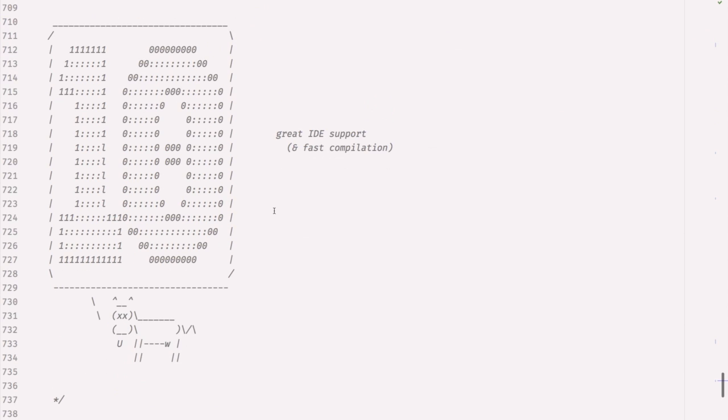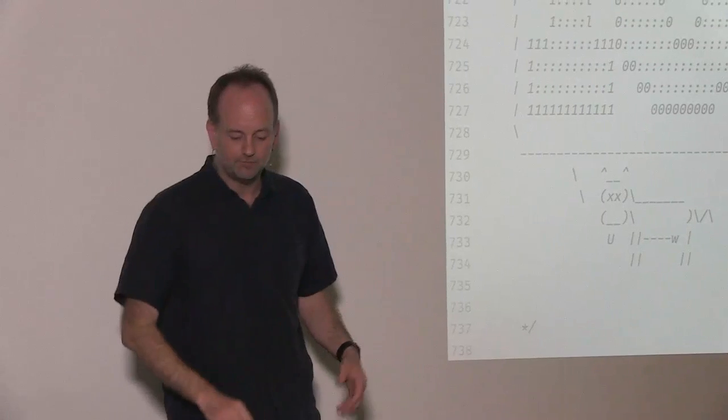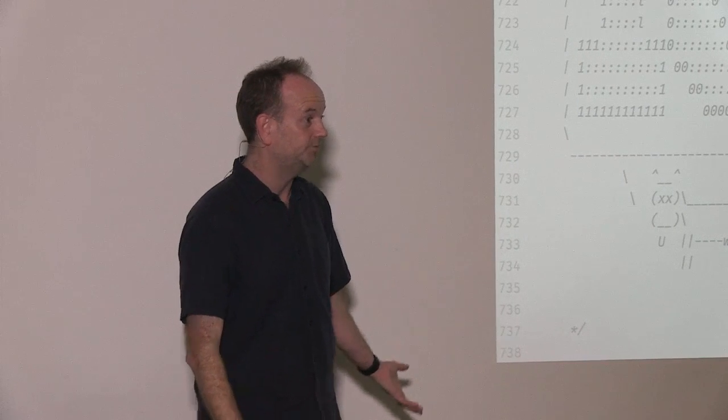Okay, number 10. I say great IDE support and fast compilation. The compiler's pretty fast. It's a bit slower than Java, but not massively slower. And as you've seen from some of the examples I've given and some of the code that I've shown, the IDE support is brilliant, right?